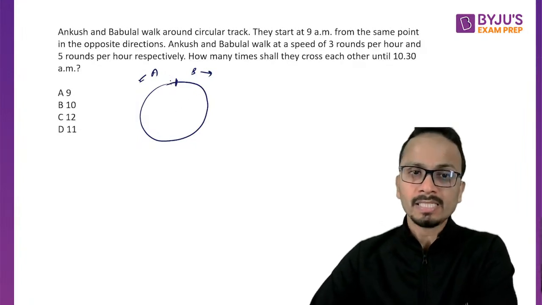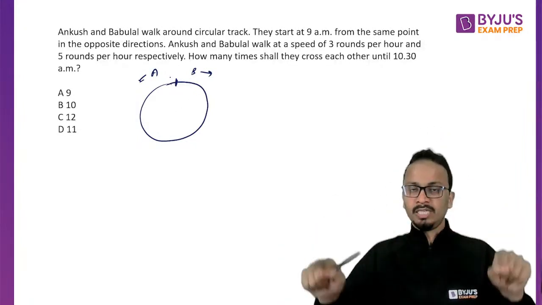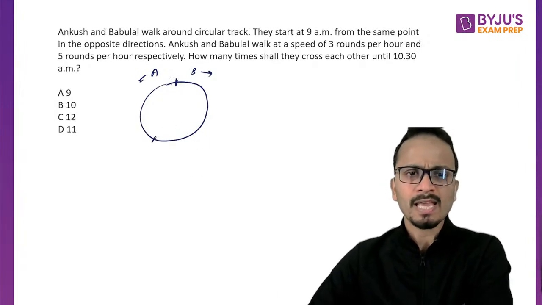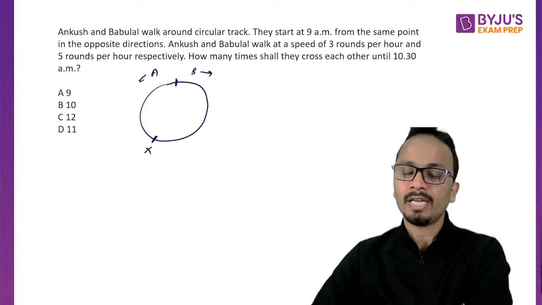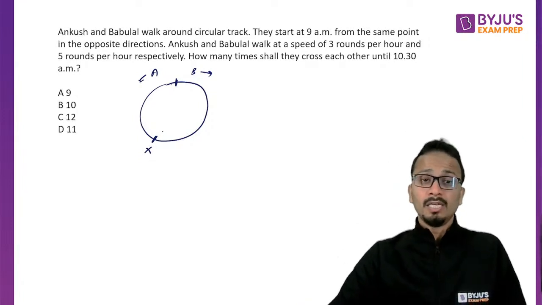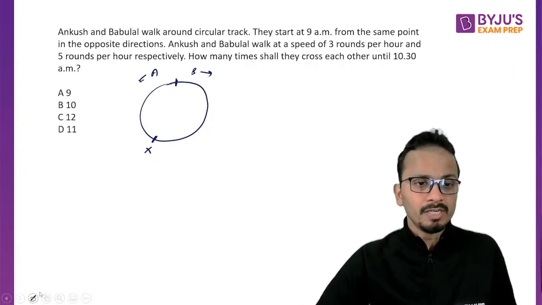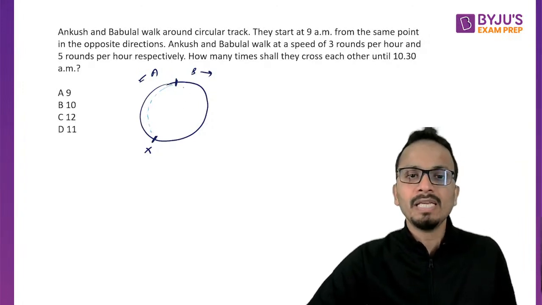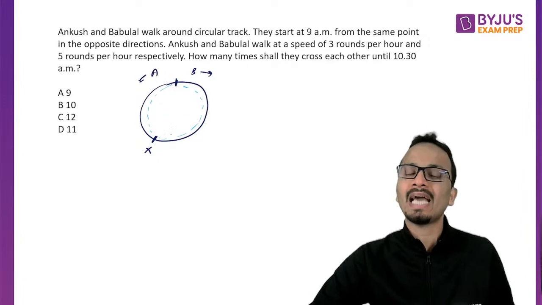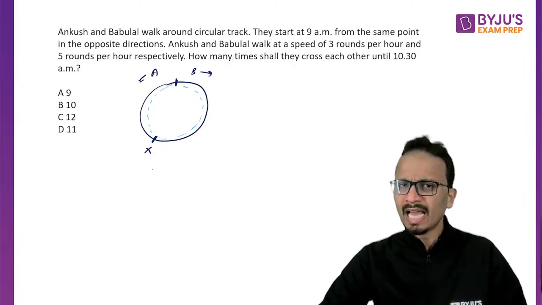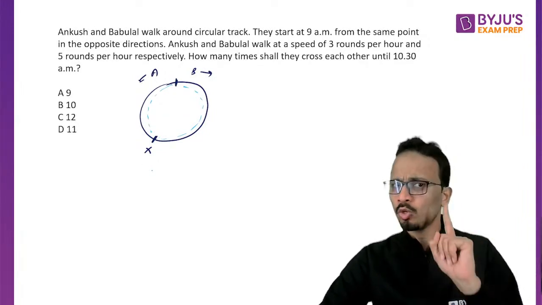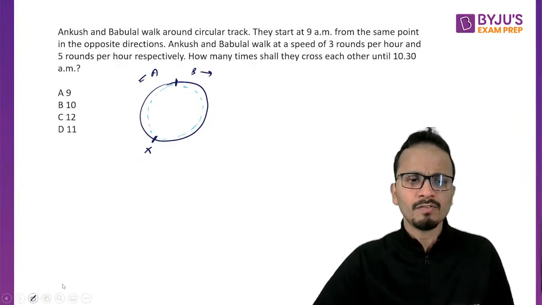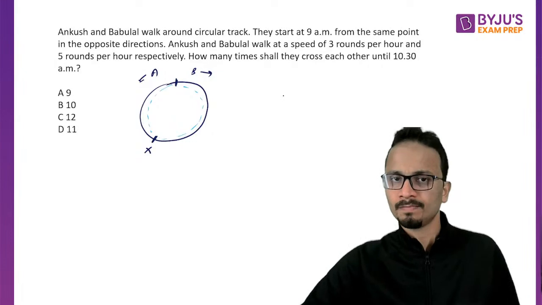If they are going in opposite directions, obviously they'll meet somewhere. Let's say A and B met at point X. A has covered this part of the circle and B has covered this part of the circle, and together they have covered a total of 1 round.